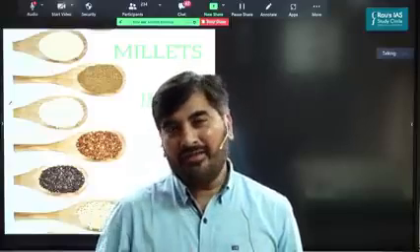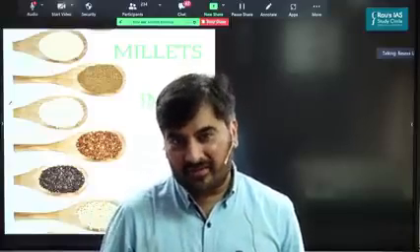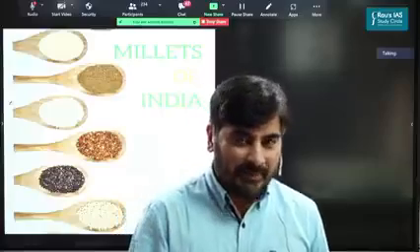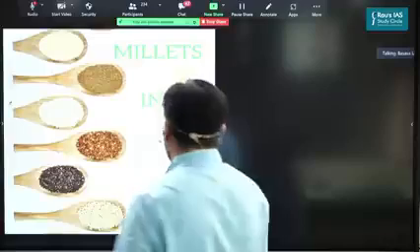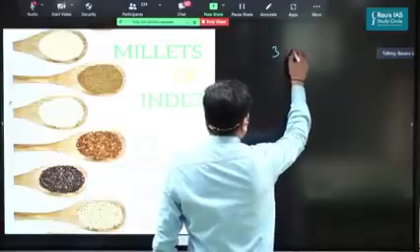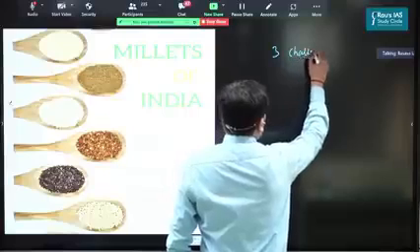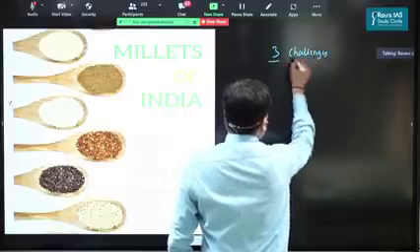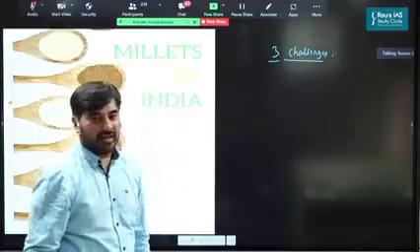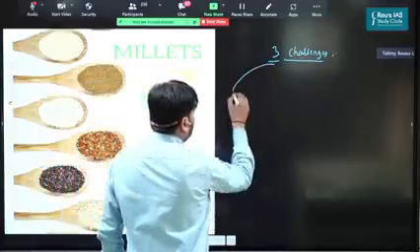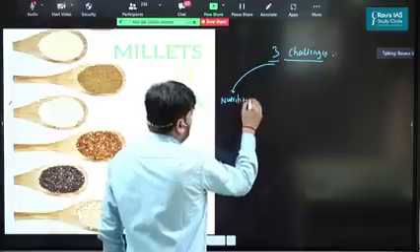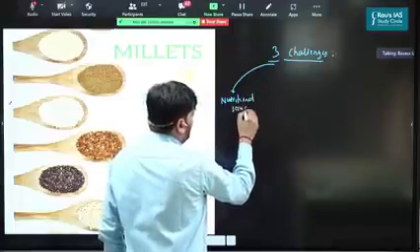Okay. Now, what is the importance of these millets? Why are we focusing so much on millets? It is being said that these millets have a potential to address the three greatest challenges of the 21st century. Now, what are these three challenges which can be addressed by the millets? Let's understand that. First and foremost, they have a potential to address the nutritional security in case of India.